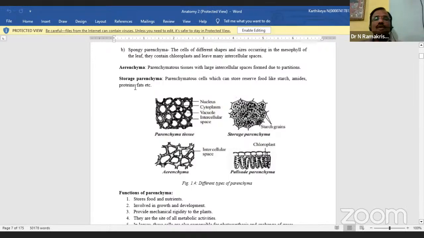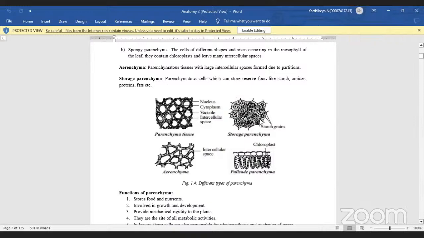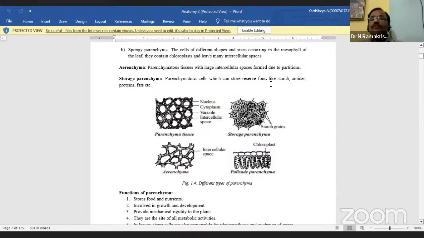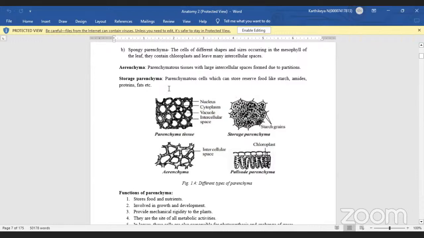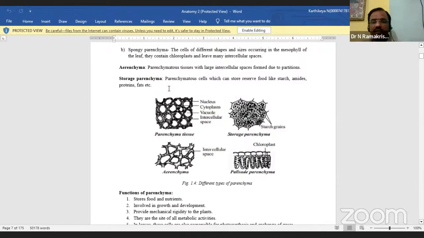So next, now you see here the second one. That is the last one. Here it is storage parenchyma. Storage parenchyma means which contain food like starch. Amides means some type of food. Different types of food materials are there. We call that storage parenchyma. Is it okay now? Before that, one more important point is there in this one.